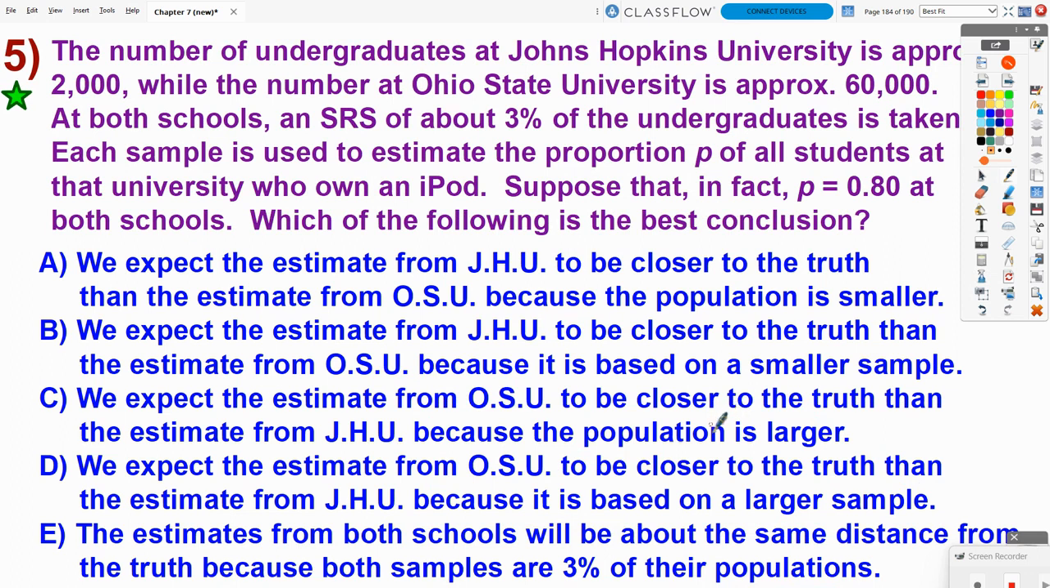One thing I would consider here is that we do need to consider the sample size. Even though it's 3% at each school, it's 3% of different values in the end. So at Johns Hopkins, 3% of 2,000 students would be 60?